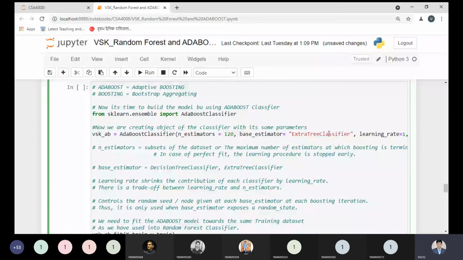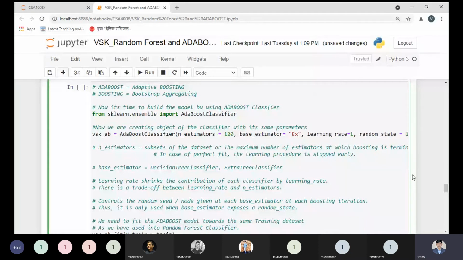Because we are using some estimator to represent our information in subset ways, and that is to be handled by trees only. Because with a tree, we can split our information into its child nodes. So that is only possible with some classifiers, and we have some internally defined classifiers. Those could be the extra tree classifier, the tree classifier itself, and the decision tree classifier. That is my point.